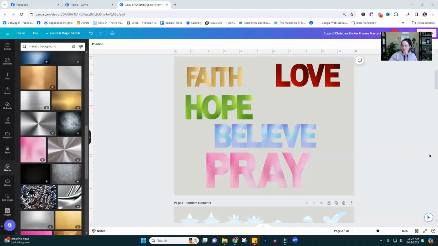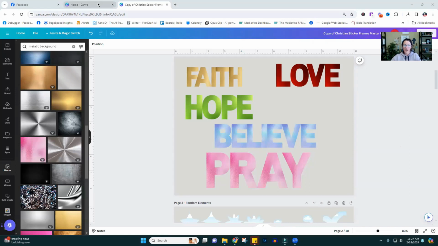So in this tutorial, I'm going to show you how to edit and save your digital stickers so that they can be imported into GoodNotes, kind of how to package them all up so that they're ready for your customers to use. All right, so here are the ones that we've completed.